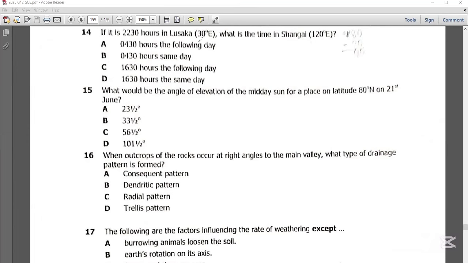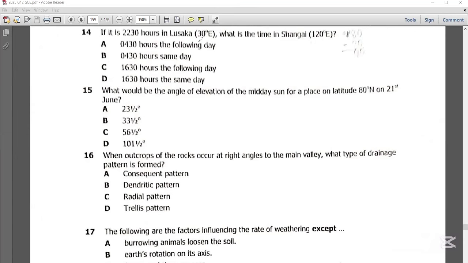If you have been given two longitudes that are on the same side, you need to always subtract. If you have been given longitudes that are on different sides, one in the east and the other in the west, you need to add.